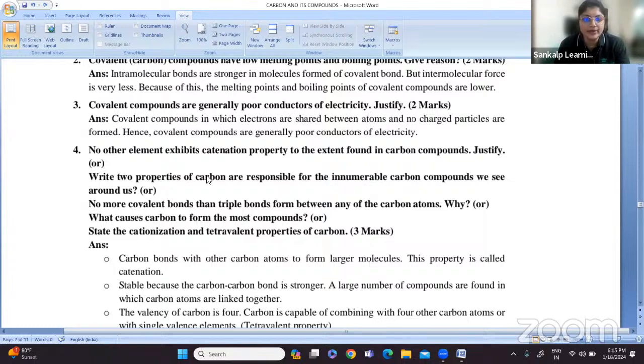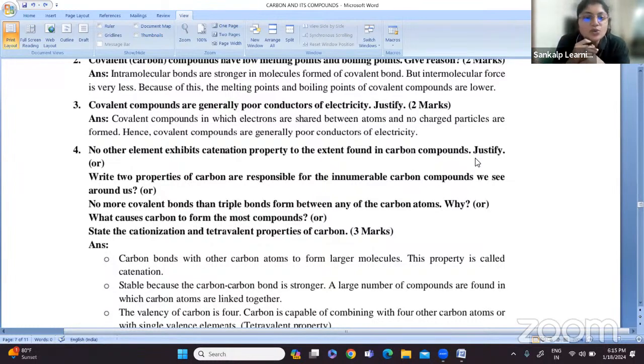No other element exhibits catenation property to the extent found in carbon compounds. Justify. This is how the question can be asked in a different manner.